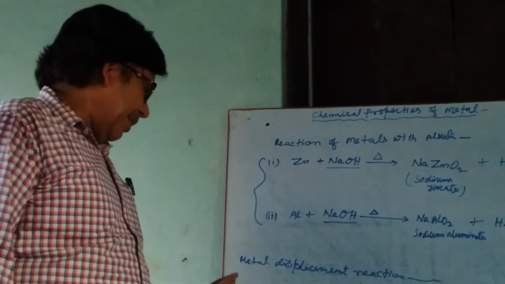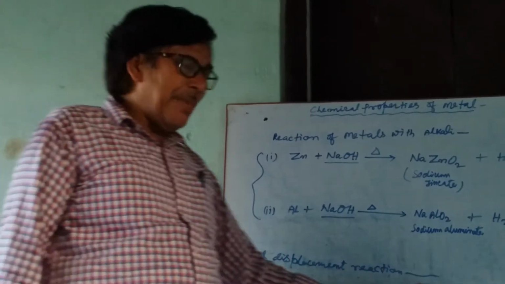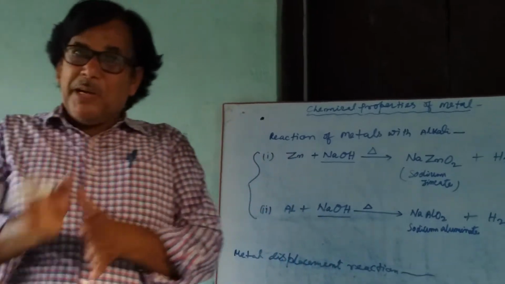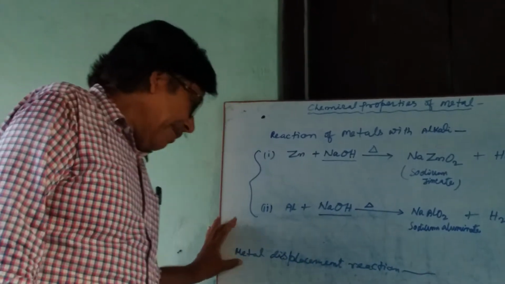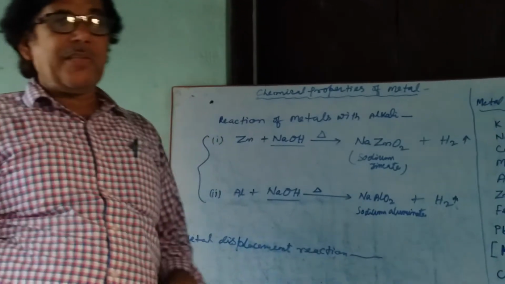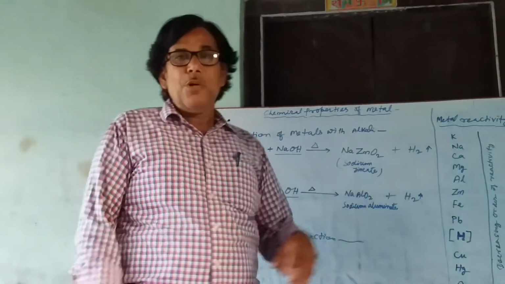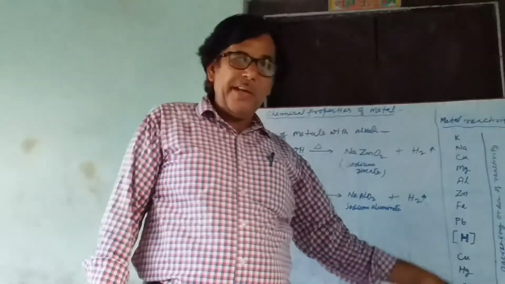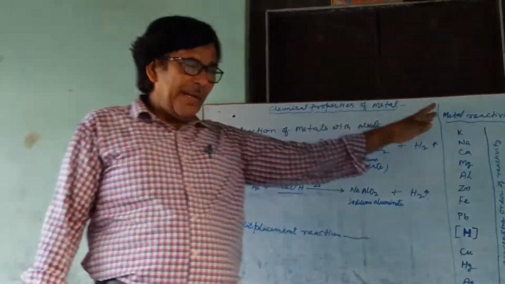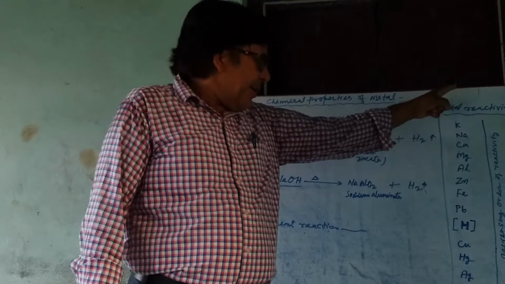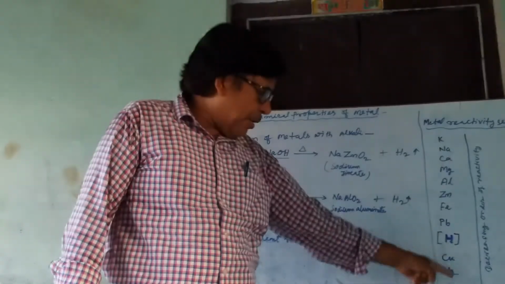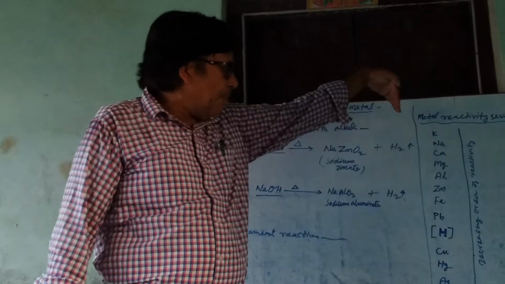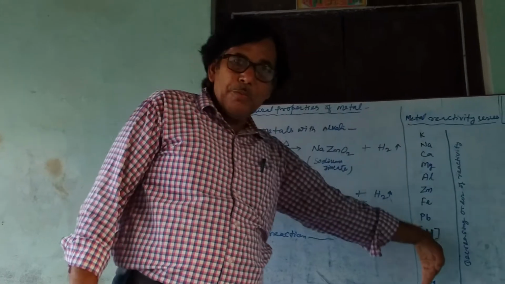Now we will take a metal displacement reaction, but before describing metal displacement reaction, we have to take a glance at the metal activity series. Here some metals are arranged in decreasing order of their reactivity from top to bottom.